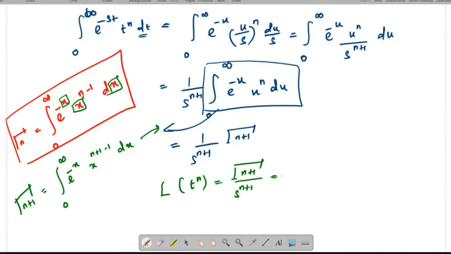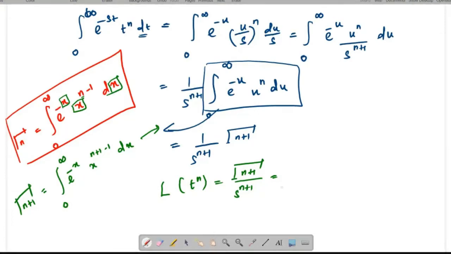But you can rewrite this term depending upon n. So n may be integer or non-integer, right? Suppose n is an integer, you can apply, instead of gamma n plus 1, n factorial. But if n is not an integer, you have to use gamma, right?